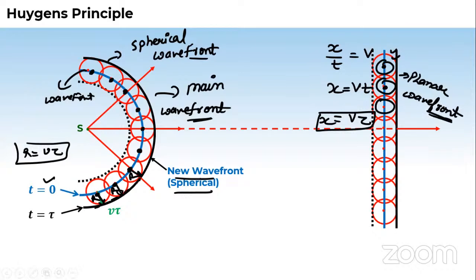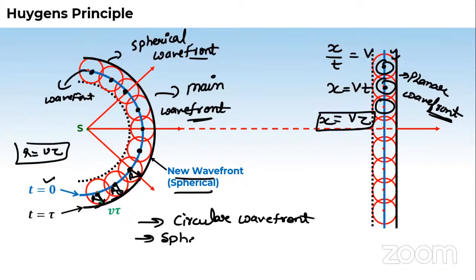So through this, in the previous class also, we have seen the types of wavefronts, starting from circular looking wavefronts, then spherical wavefront, then circular, spherical, then at the last, planar wavefront.